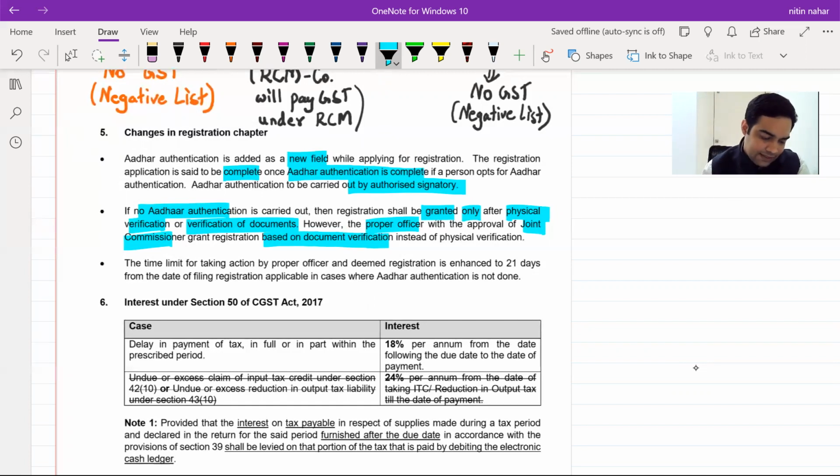Okay. The time limit for taking action by the proper officer and deemed registration is enhanced to 21 days from the date of filing the registration application where Aadhaar authentication is not done. So if Aadhaar authentication is not done, in that case, 21 days.